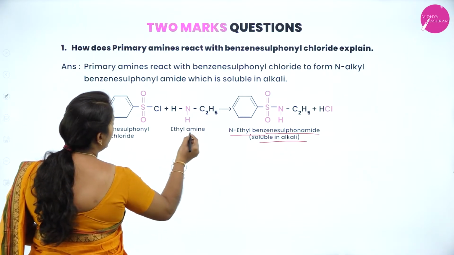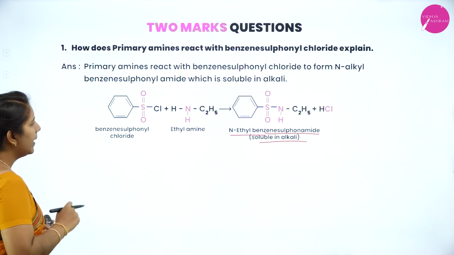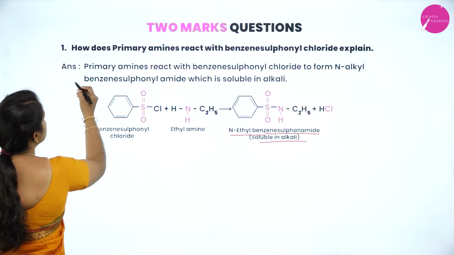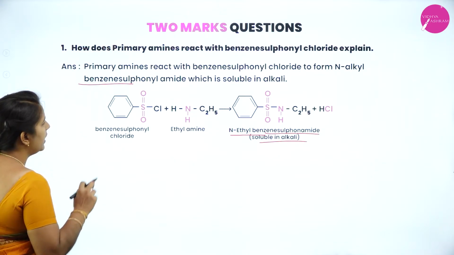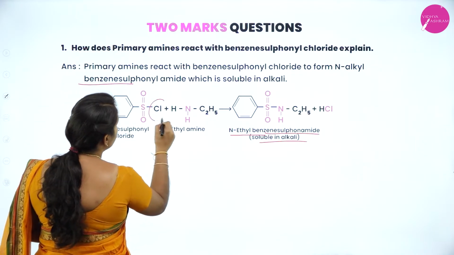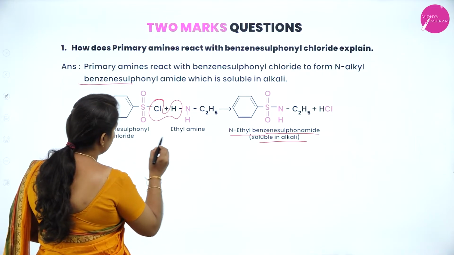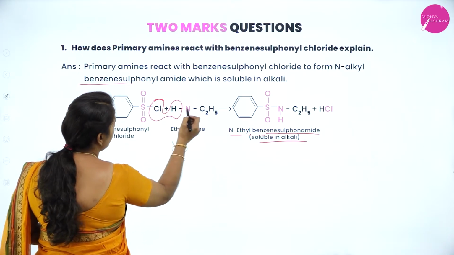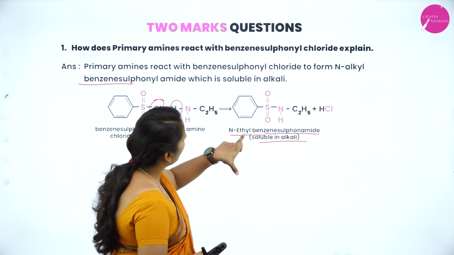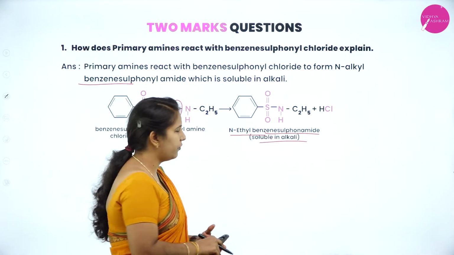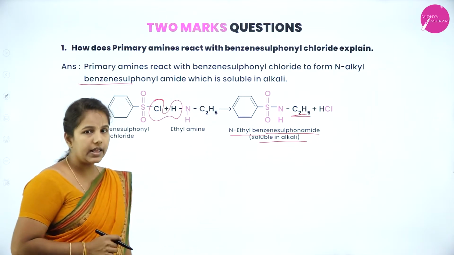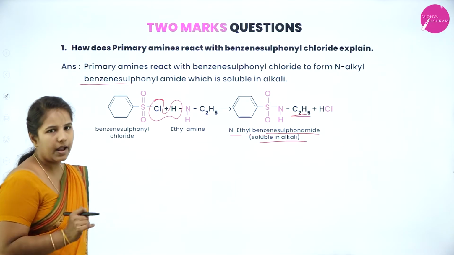So I have taken ethanamine as an example for the primary amine. It forms N-alkyl benzene sulfonamide with benzene sulfonyl chloride, where this H and Cl combine to form HCl, and to the sulfonyl group the NH and C2H5 groups are attached, and N-alkyl benzene sulfonamides are formed. Remember, since the ethyl group is attached, I have written N-ethyl benzene sulfonamide.